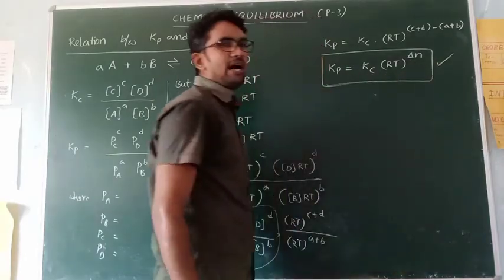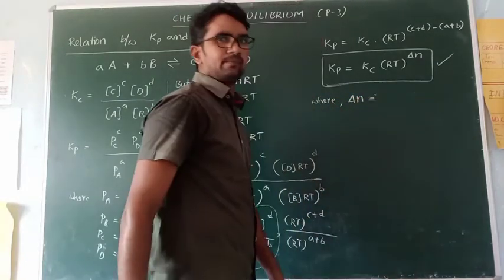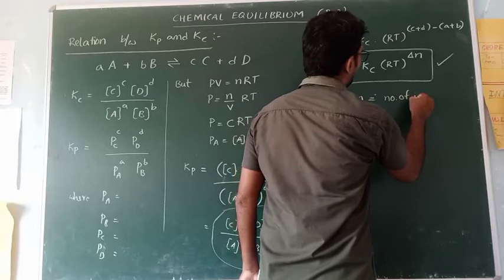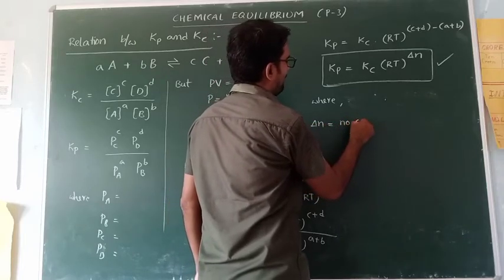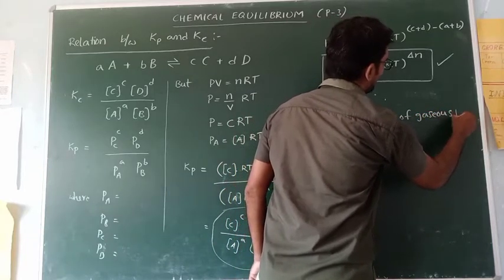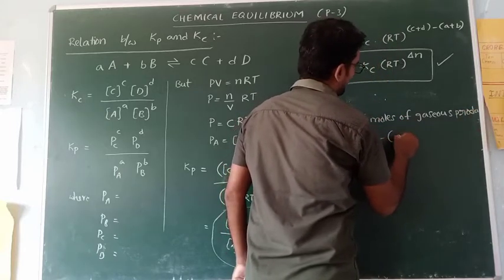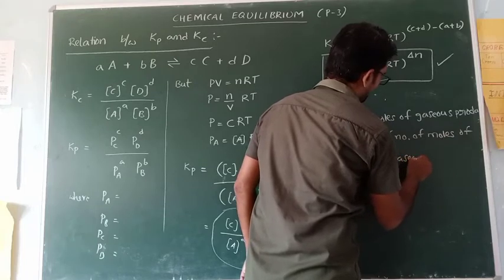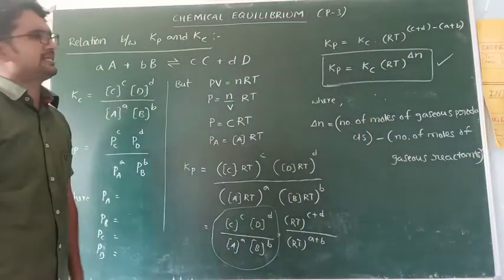Kp is equal to Kc into RT power delta N, where delta N is equal to, very important, write down here because this is not sufficient, number of moles of gaseous products minus number of moles of gaseous reactants.